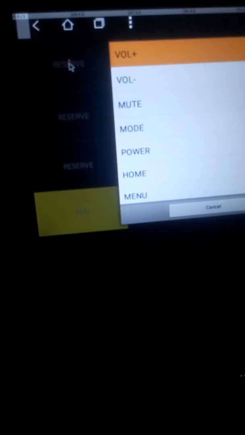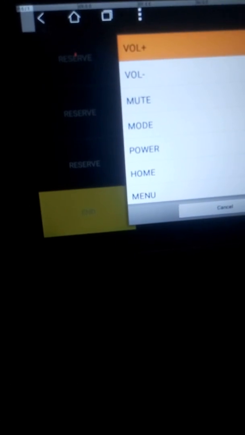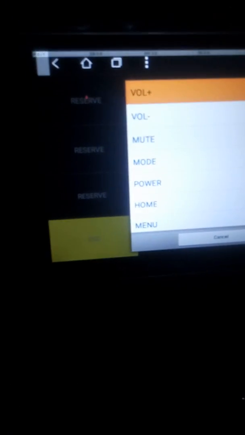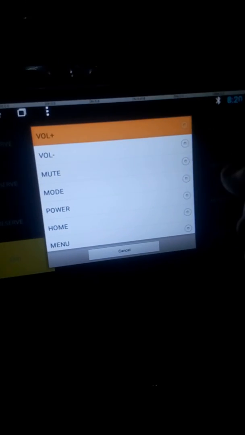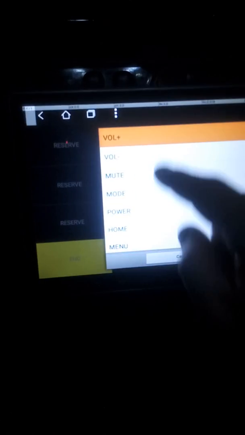Then we click on the start and the blank here, okay, and we can do that with the finger because we already repaired the screen.